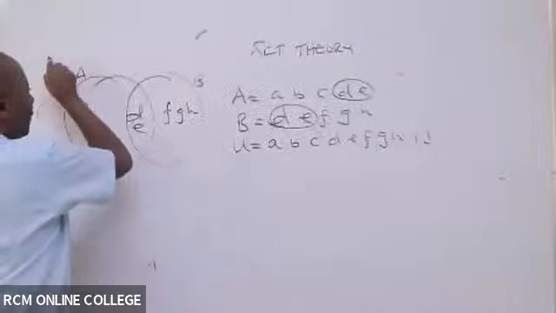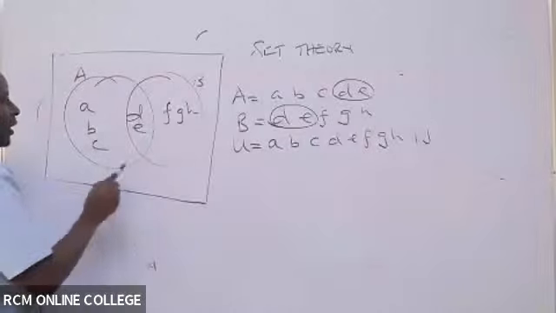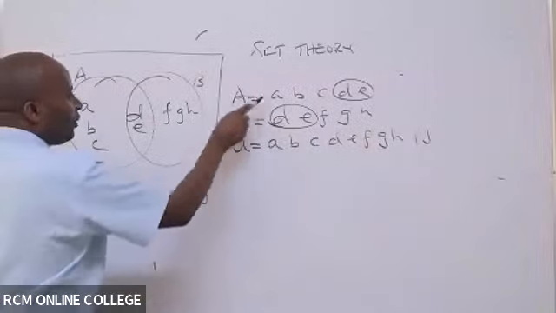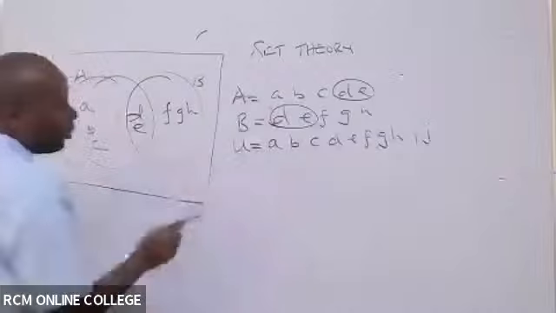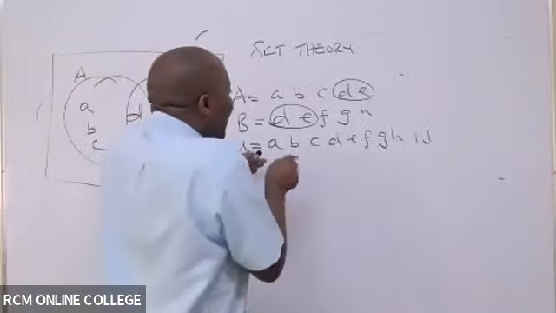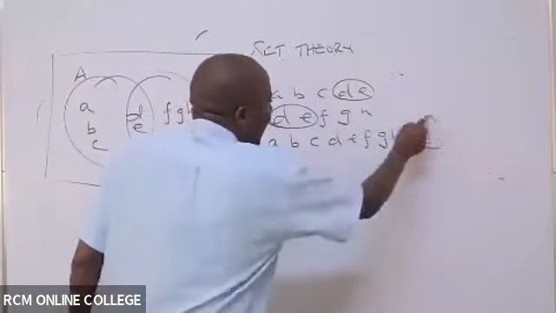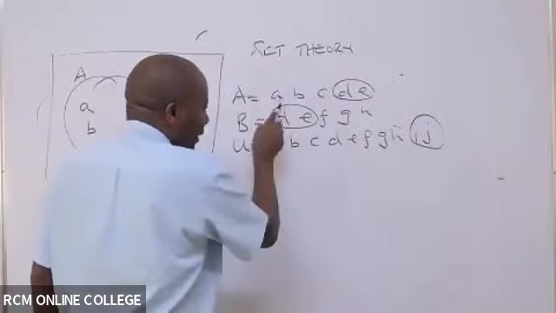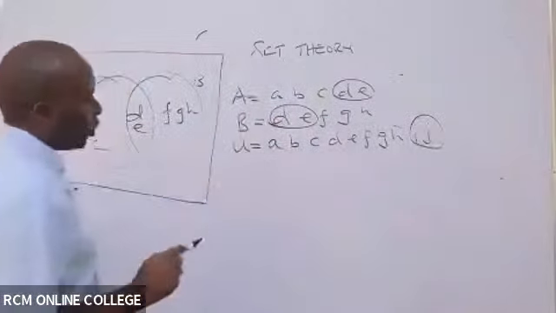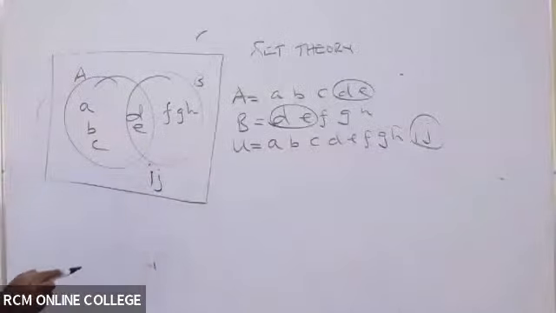And then now the universe, we draw the universe like this. We can see that most of the members in A and B are in the universe. The only members that are in the universe and not members of A nor B are I and J. Otherwise, all these are either here or they are shared elements. So we have what we call I, J like that.